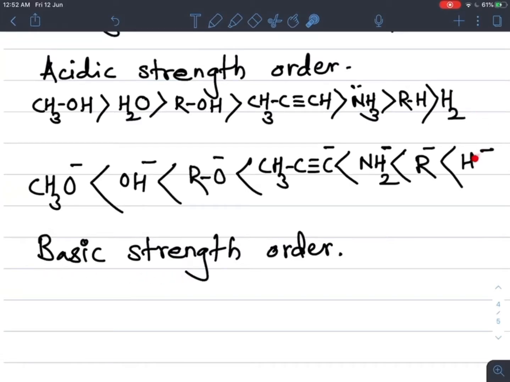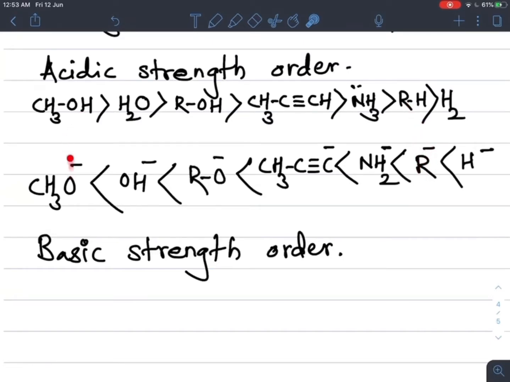So this is a conjugate acid base pair, meaning there is a difference of H plus ion: H2 weak acid and H minus strong base. In RH and R minus, this is also a conjugate acid base pair, a weak acid and a strong base. There is a difference of H plus ion.